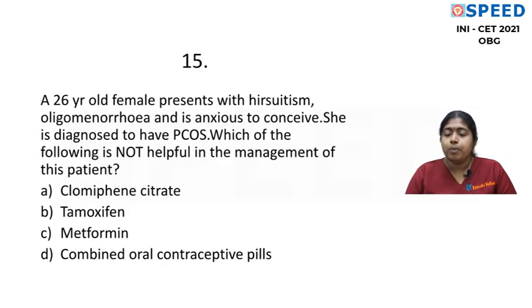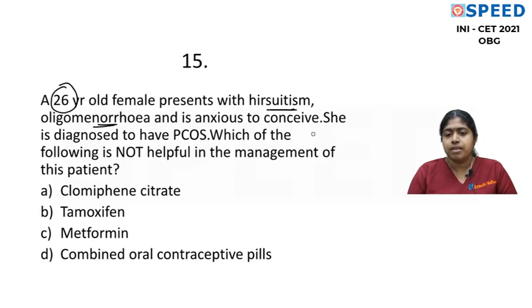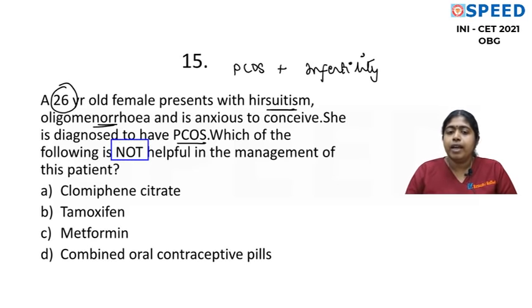I think the next question is on polycystic ovarian syndrome. No question paper is complete without a question on polycystic ovarian syndrome, because it's assuming epidemic proportions. We have so many cases of PCOS. That is all related to lifestyle changes. Now let's look at this scenario. This is a 26-year-old female who presents with hirsutism, oligomenorrhea, and she is anxious to conceive. She is diagnosed with PCOS. Now we have a case scenario which is PCOS plus infertility. And which of the following is not helpful in the management of this patient is our question.